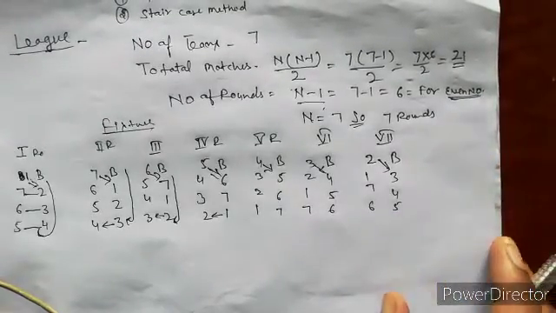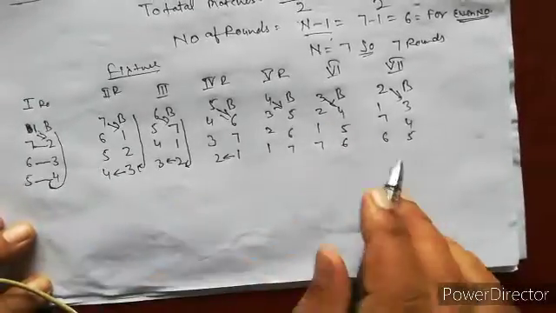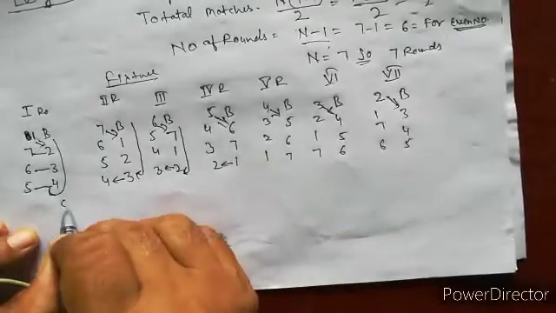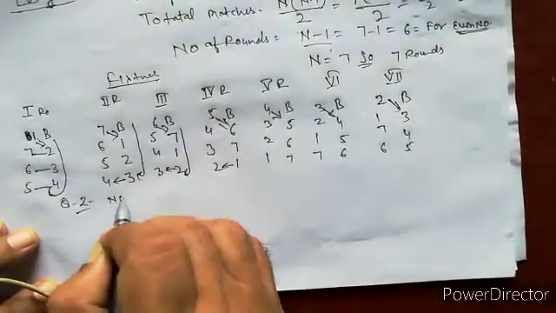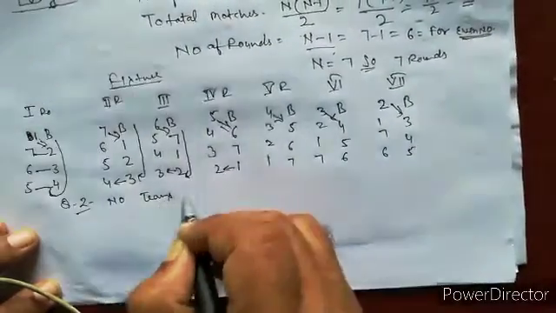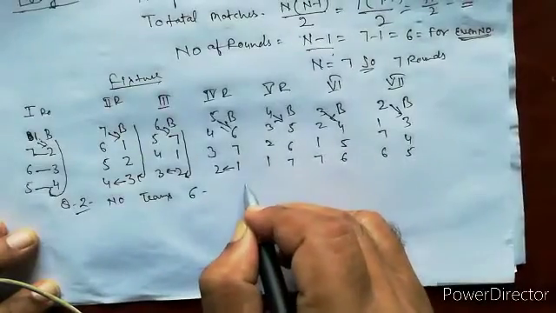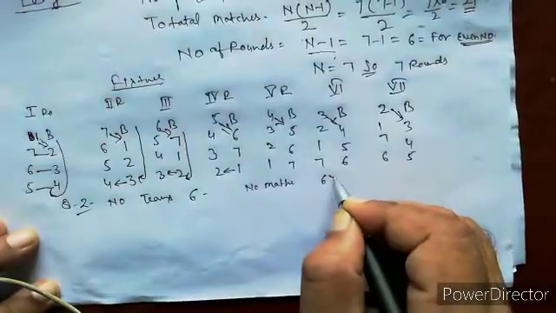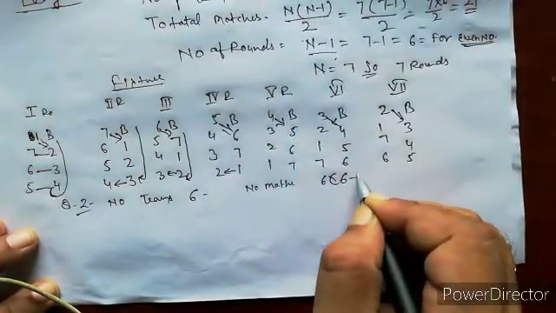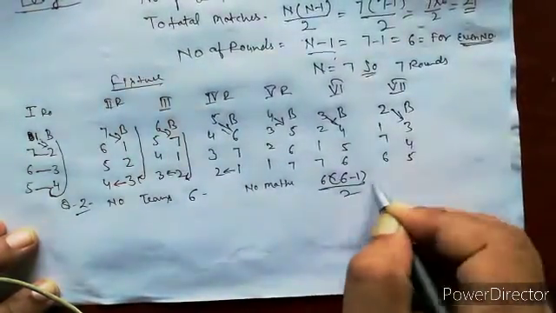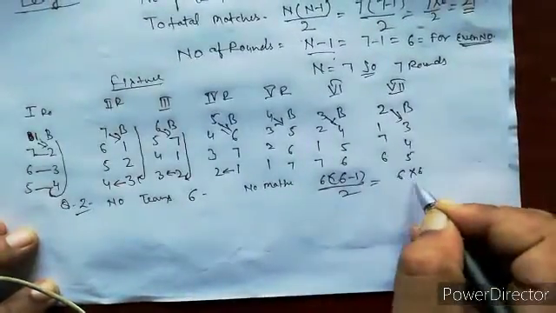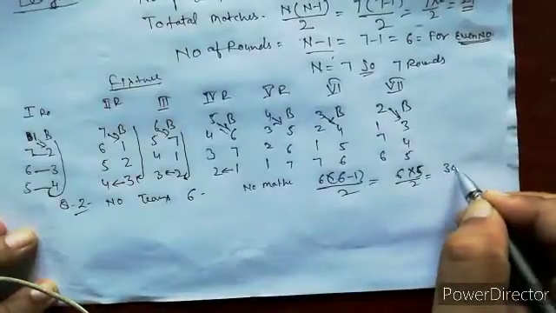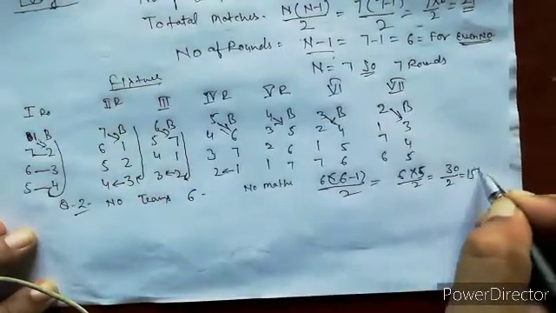Now, if the number of teams is even, suppose 6. Question 2, number of teams 6. So the number of matches is 6 into 6 minus 1 upon 2, which is 15 matches in total.